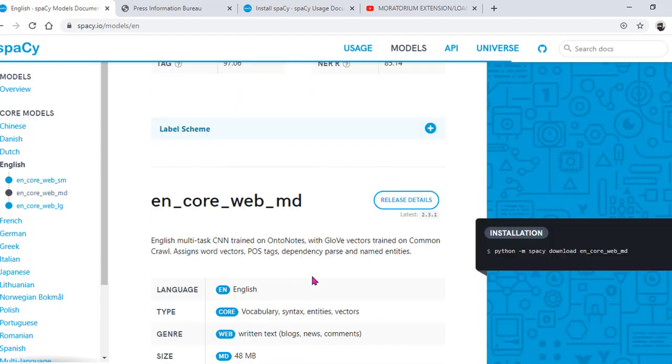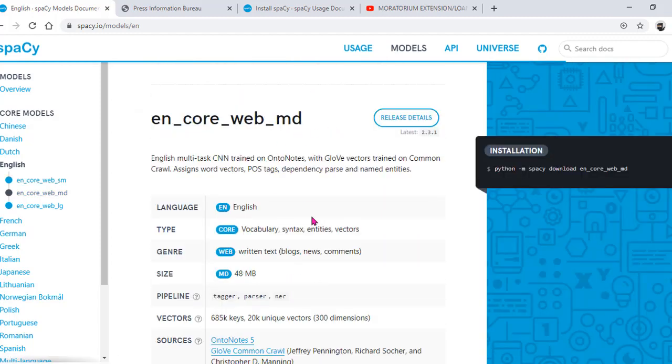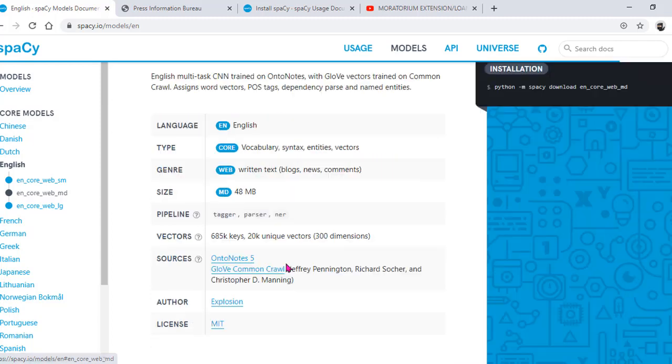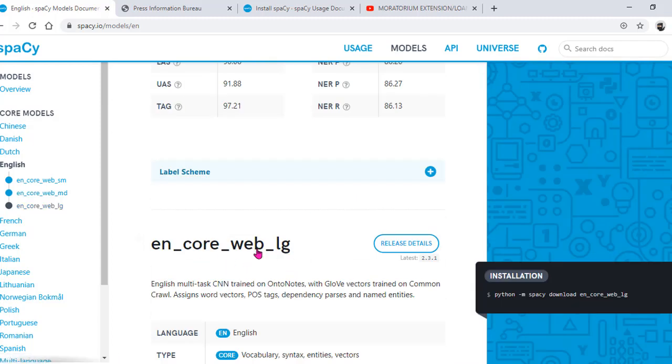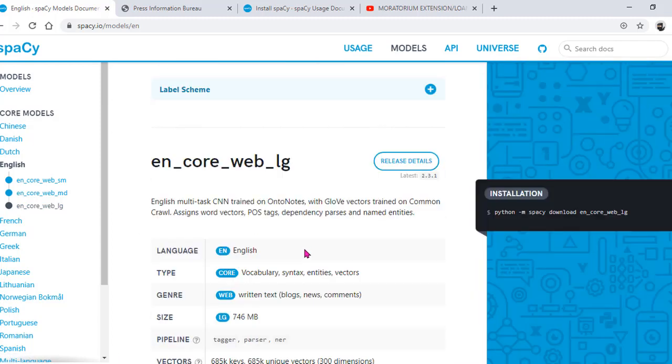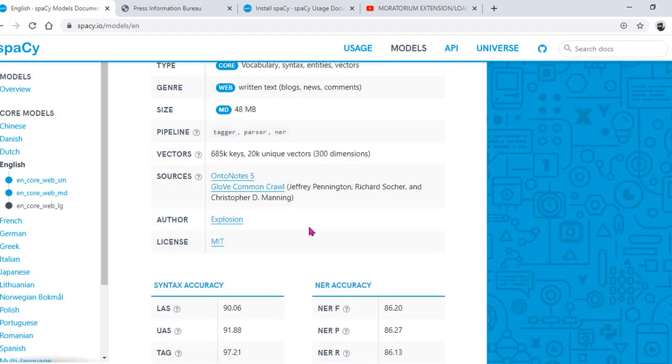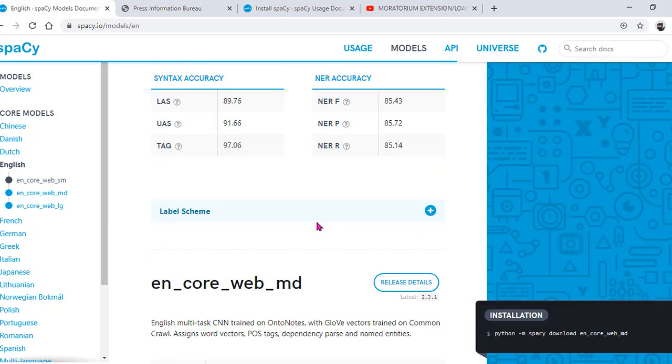If you have a medium size, you use md here, and if it is large, you download that one after Spacy. This is all about Spacy that you can install from the Spacy documentation.